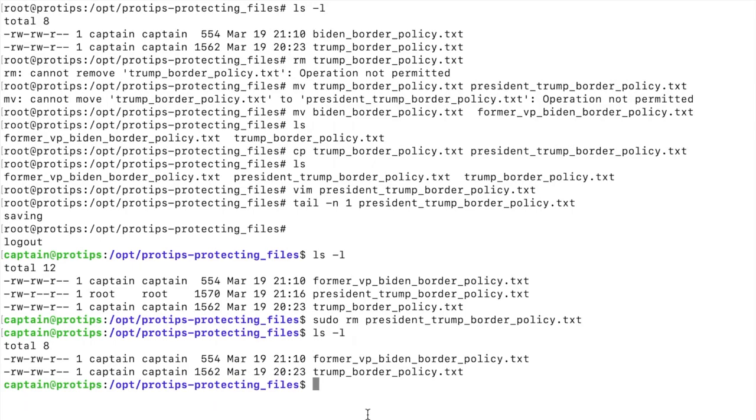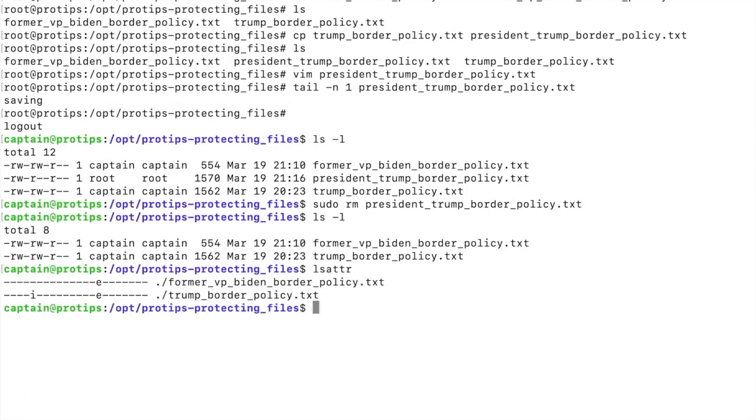So the way I was able to accomplish this is by using something called attributes for the file. So we have a command in Linux, lsattr, list system attributes. And if I don't pass anything in, it's just going to take it for all the files in the directory, as long as they're not dot files. So you can see here that President Trump's border policy has an i attribute, while former Vice President Joe Biden's does not. And so the way you can change this is by using chattr, the change attribute. We'll do -i, and then we'll specify Trump.